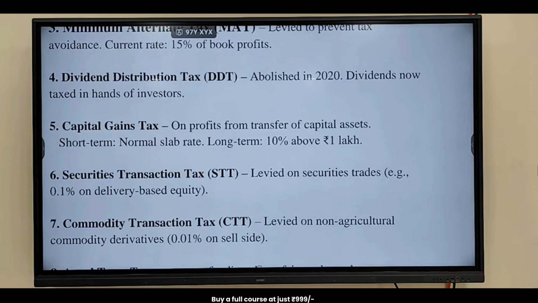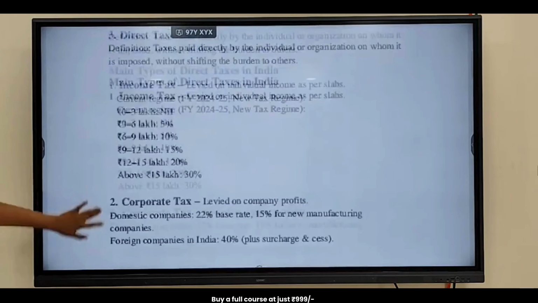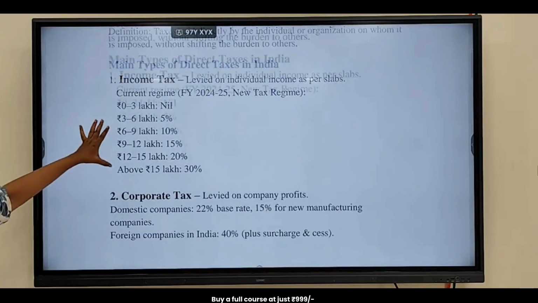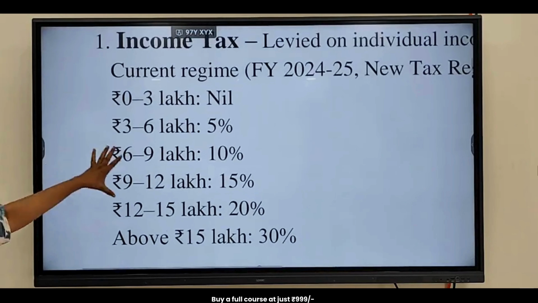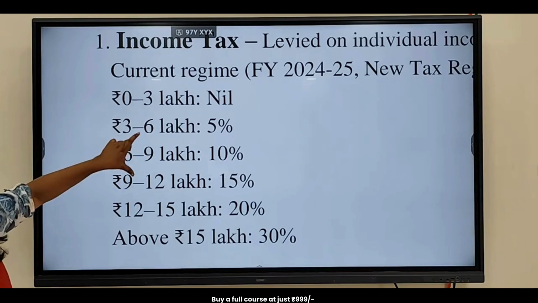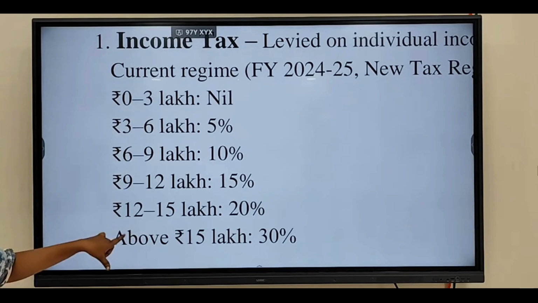Understood? Whatever the tax slab is there, yearly wise it gets changed. For short-term capital gains, that tax is equivalent to this one, if it is sold within 36 months.